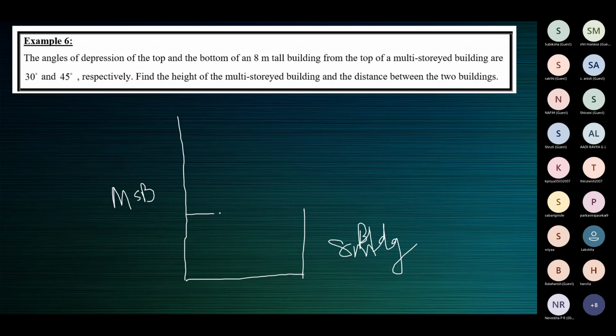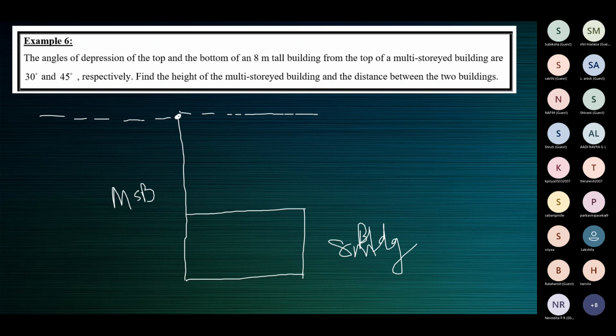Let's complete the rectangle. Now he's here. This is the top of the multi-storied building. So this will be the horizontal line. See, we don't draw it. You can, if you want, show it this side, but it's not needed because he's looking at the top and the bottom of the 8-meter tall building.